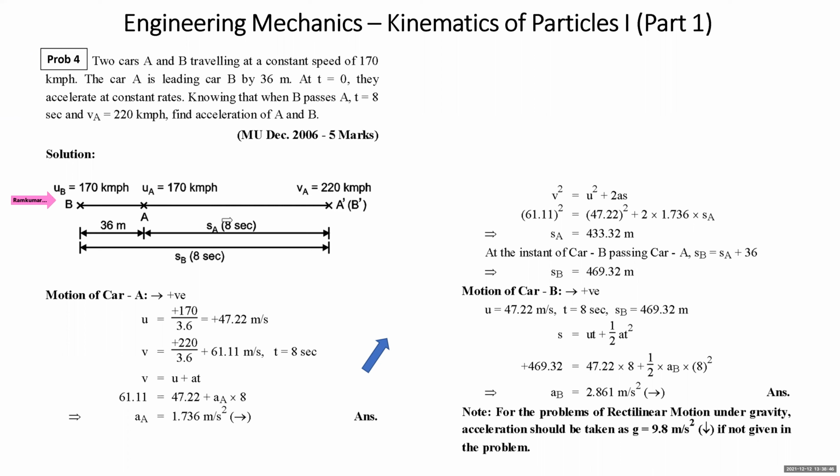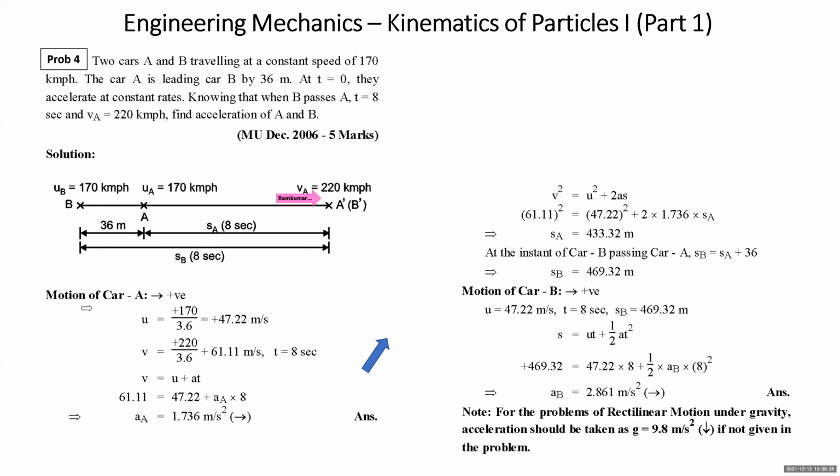Students, now after 8 seconds, car B and car A are at the same position. That means car B has overtaken car A, or both the cars are meeting at this point, where at that instant the velocity of car A is 220 kmph. Distance covered by car A is say SA. Distance covered by car B is say SB to reach this point. Car B has to cover 36 meter more than the distance covered by car A. Time available to each car is the same, that is 8 seconds.